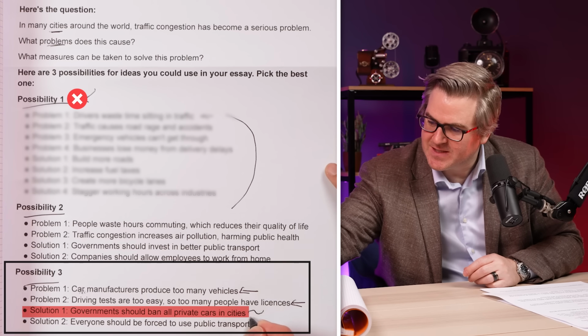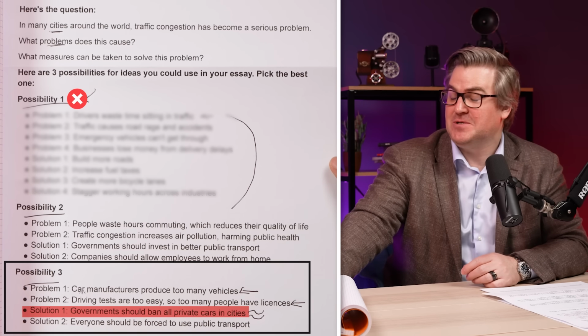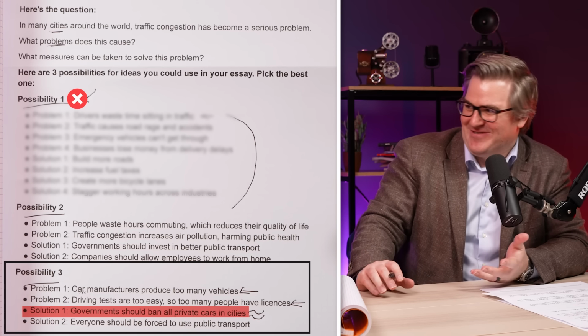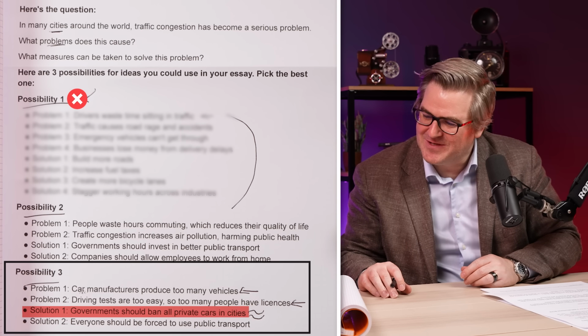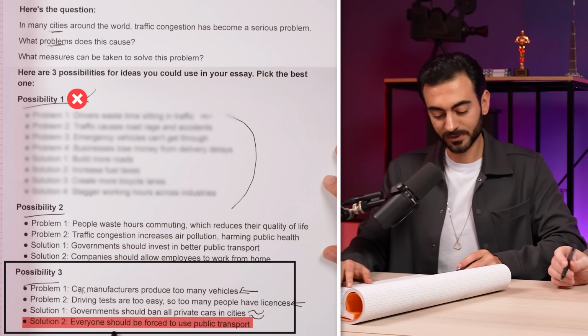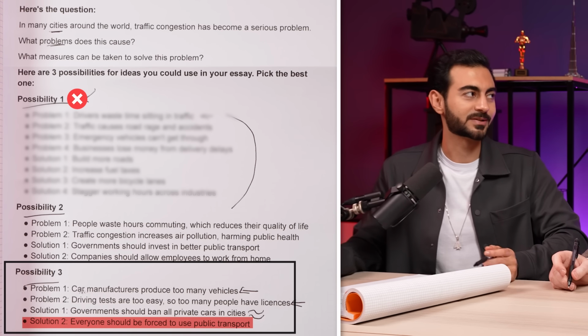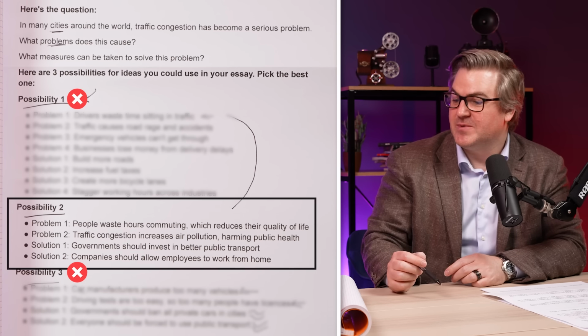This doesn't make any sense. You could do that, but it's kind of like saying how you stop spam emails is ban all email. It's not really possible. And also, being forced to use public transport doesn't make any sense either. So that leaves us with possibility number 2.